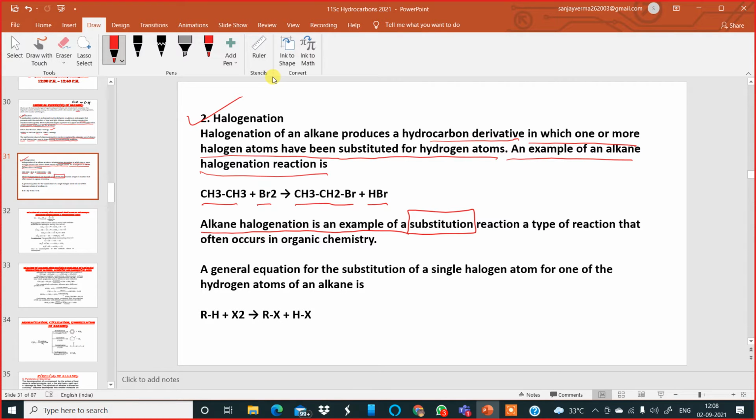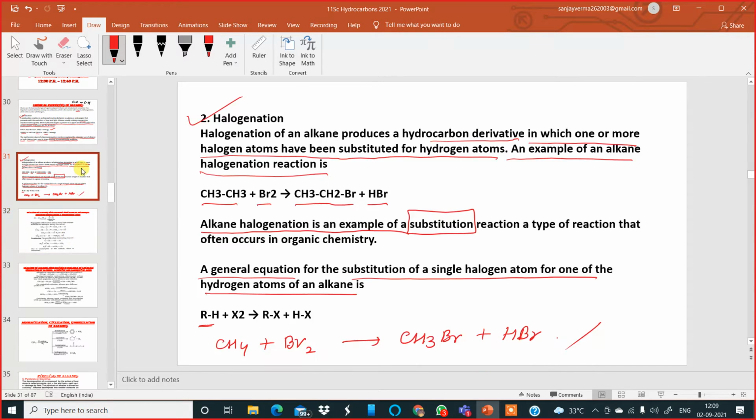At the bottom you can see a general equation for the substitution of a single halogen atom for each hydrogen atom of an alkane. If I take CH4 and use a halogen like Br2, one hydrogen is replaced by one bromine, so it becomes CH3Br plus the hydrogen which comes out combines with the bromine atom to form HBr. That is a substitution reaction in organic chemistry. We will be learning about the mechanism also slowly and steadily in this chapter.